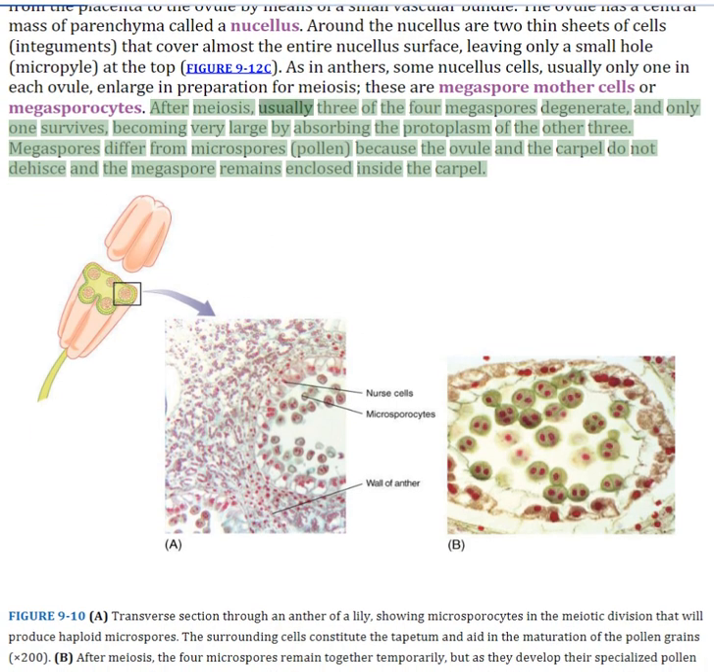After meiosis, usually 3 of the 4 megaspores degenerate, and only 1 survives, becoming very large by absorbing the protoplasm of the other 3. Megaspores differ from microspores because the ovule and the carpel do not dehisce and the megaspore remains enclosed inside the carpel.